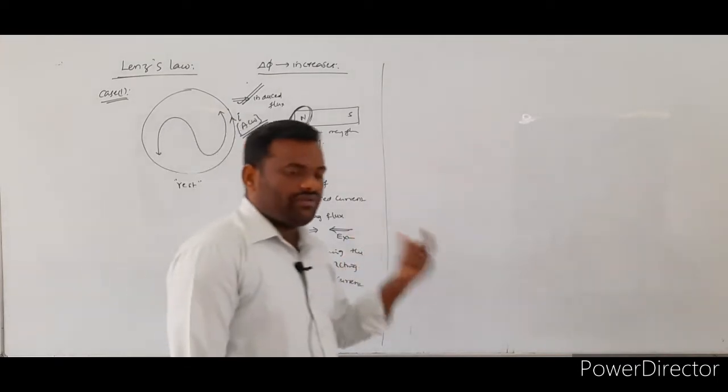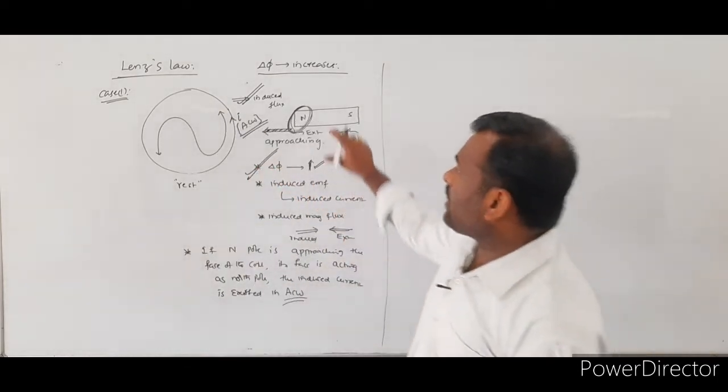So from this observation, what we notice is that whenever the north pole of the bar magnet